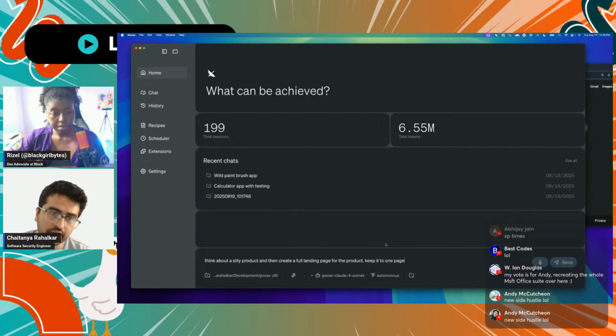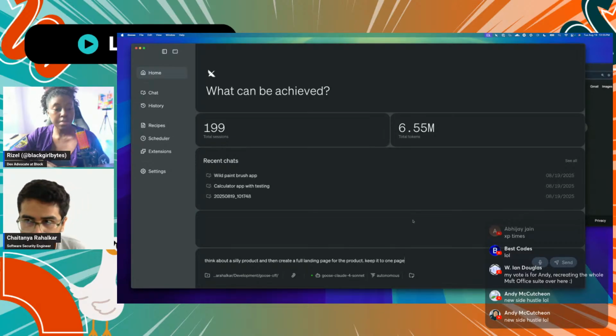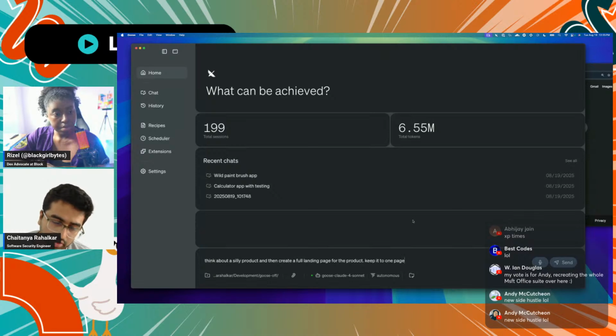Initially I told it to use vanilla JS, HTML and CSS. Now I'm not even going to tell that to Goose. I'm just going to let it decide by itself what would be right. I think usually Claude ends up using React. So let's see. I just want to be more creative and have the LLM do everything by itself.